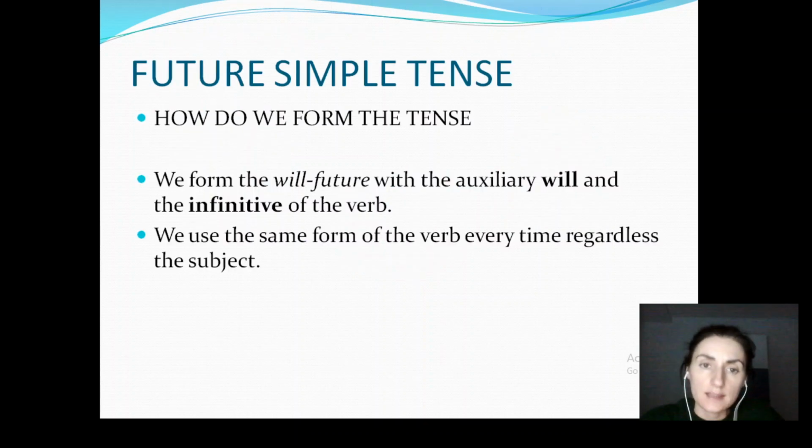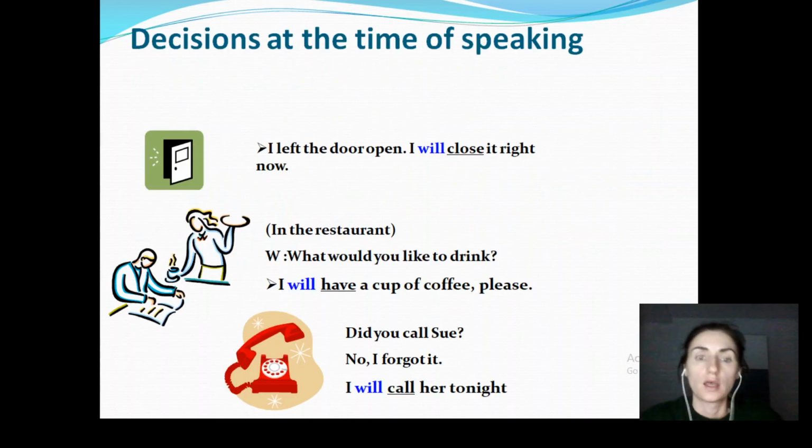Future simple tense. So the first question is, how do we form the tense? We form the will future with the auxiliary will and the infinitive of the verb. We use the same form of the verb every time, regardless of the subject. So this is very important, and you will see this from the following examples.